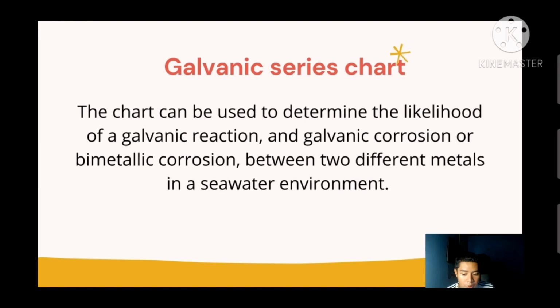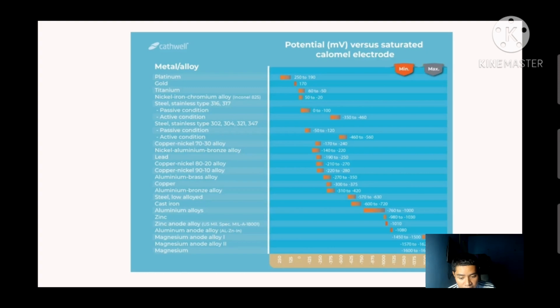The chart can be used to determine the likelihood of a galvanic reaction and galvanic corrosion or bimetallic corrosion between two different metals in a seawater environment. So the closer a metal or an alloy is in the galvanic series, the less are the effects of galvanic corrosion compared to those metals far apart. So, the galvanic series chart shows metals and their electrochemical voltage range, or relative activity, in flowing seawater.